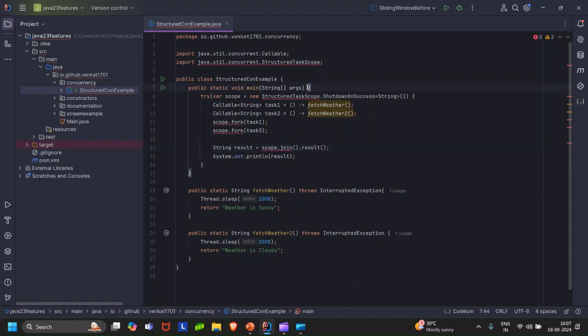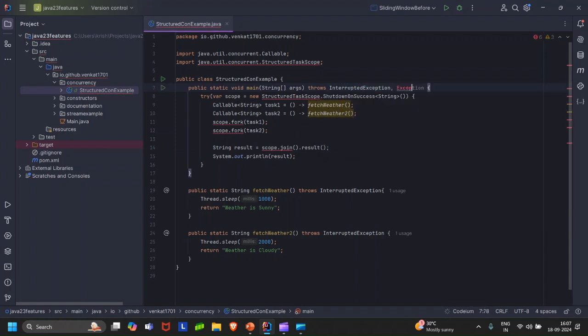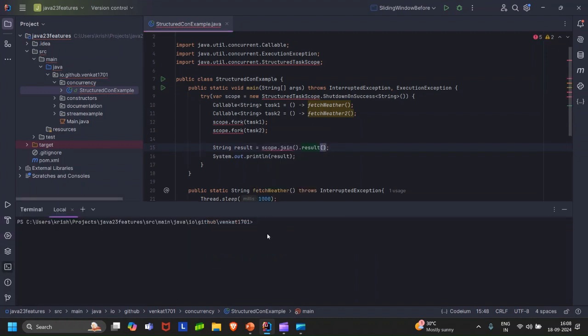There are still some errors, and that is because we have two exceptions to deal with. One is InterruptedException and one is ExecutionException. Yes, just like that. Now we wish to compile this. Definitely we go to terminal. It won't compile since this is a preview feature again.